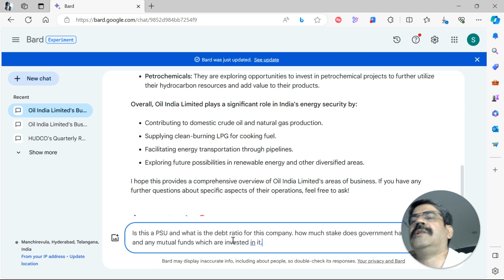So I'm trying to understand who the investors are, if it's a PSU, and what's the debt to equity ratio, because that's very important. It's a capital intensive business. So even before we go to the specific numbers on the revenue and the profits, let's figure out what the company ownership structure is.